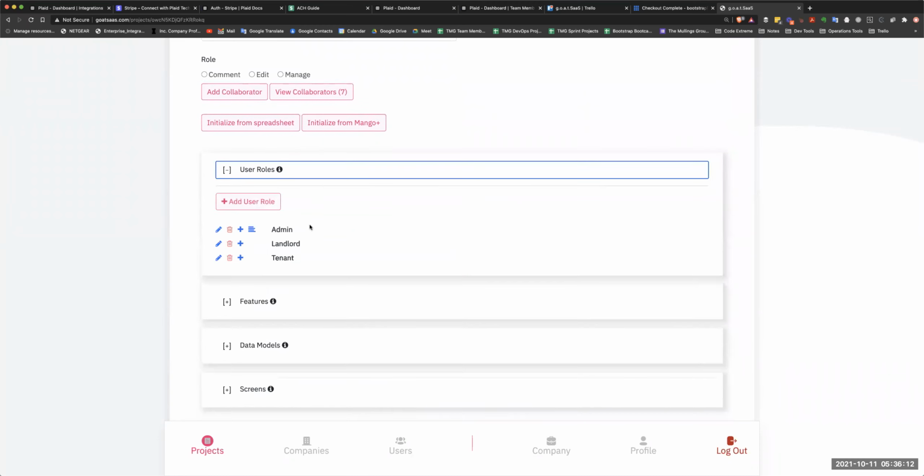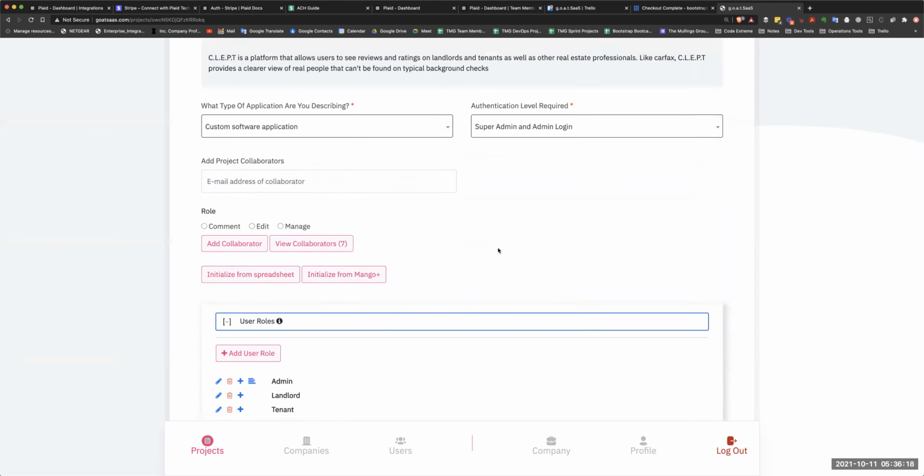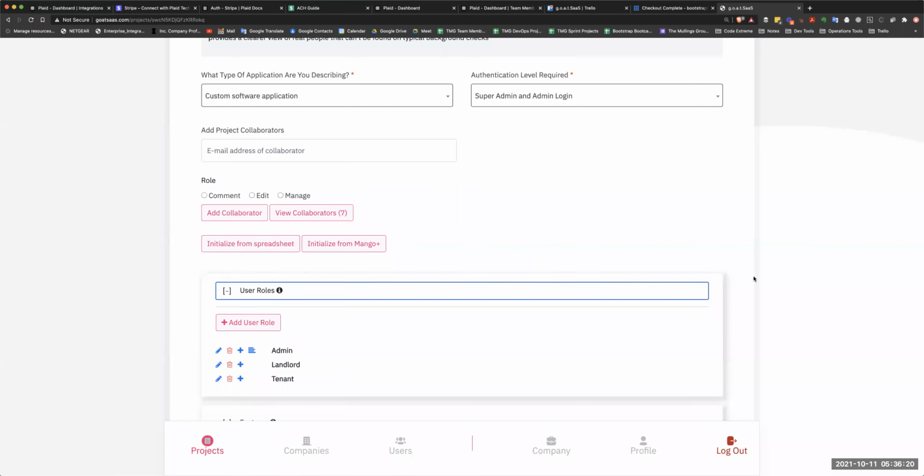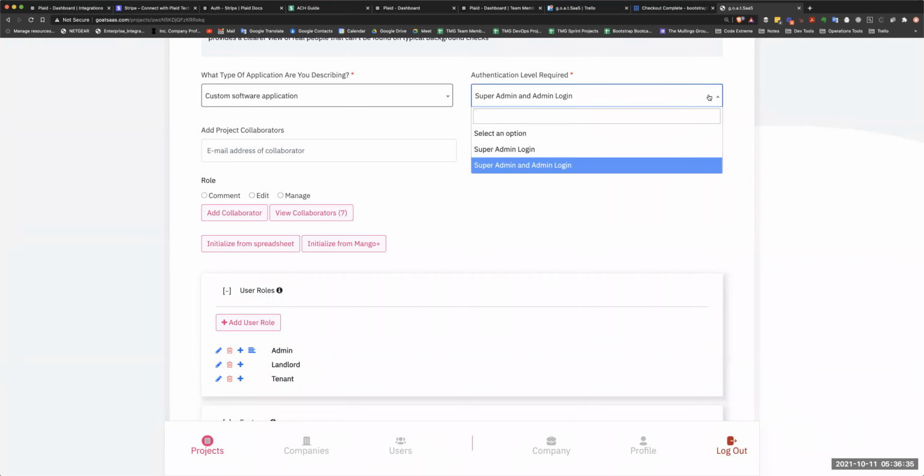So user roles, the admin, landlord, and tenants, right? So you're the admin, we're gonna have the landlord and then the tenant. So the question for the landlord, right? When you think about the landlord role, the landlord can have multiple properties, right? And for this one, the landlord will just be one person, not an organization. So that means the landlord doesn't need any sort of admin logins. I'm just gonna put it back to this.